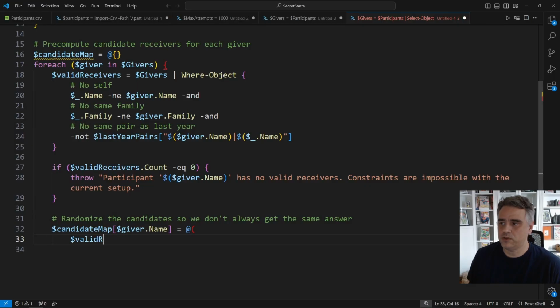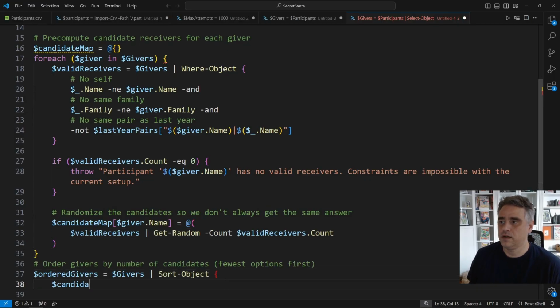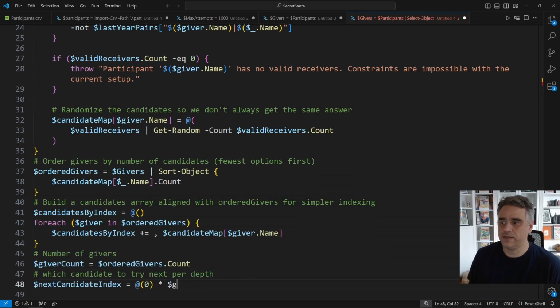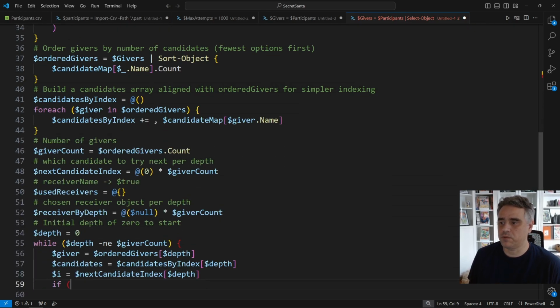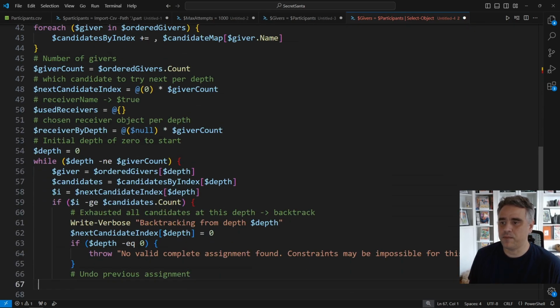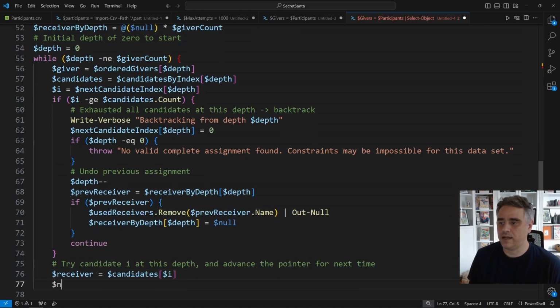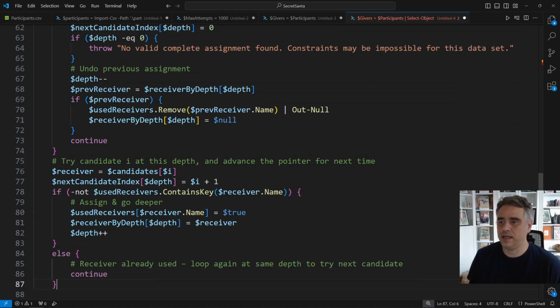Just like before, we drop that randomized list into the candidate map keyed by the giver's full name. From here on, the matching logic, ordering givers by difficulty, doing a depth first search with backtracking, is exactly the same as before. We're just feeding it a smarter candidate list that now respects history as well as family.